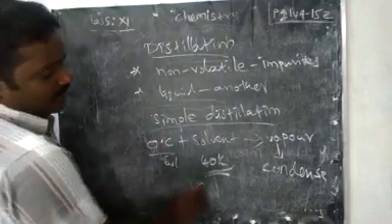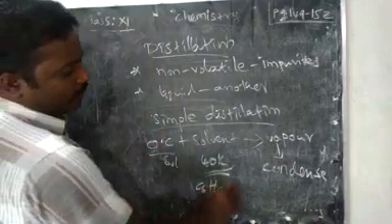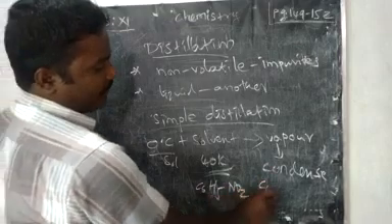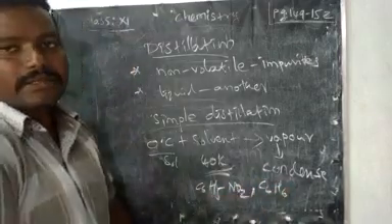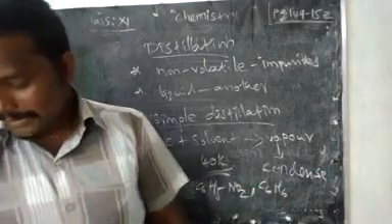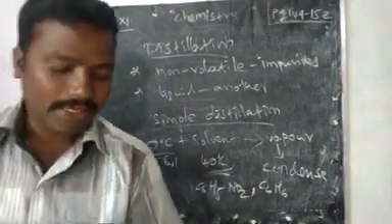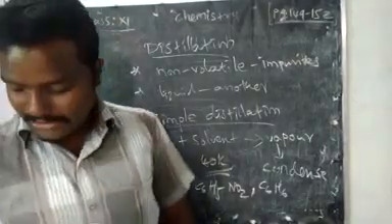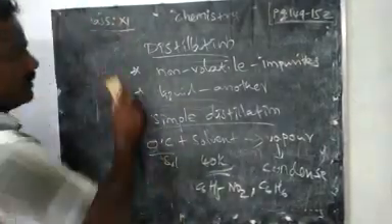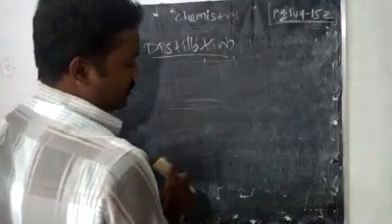In the simple distillation, we can separate nitrobenzene from benzene, right? Diethyl ether from ethyl alcohol. We can separate these liquids by simple distillation. Next is fractional distillation.